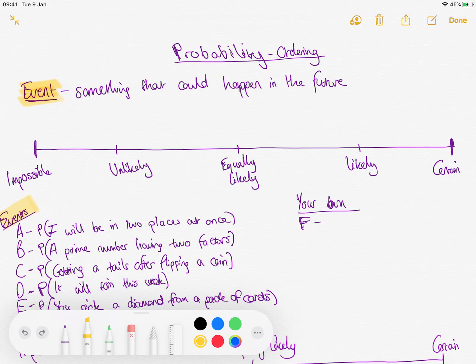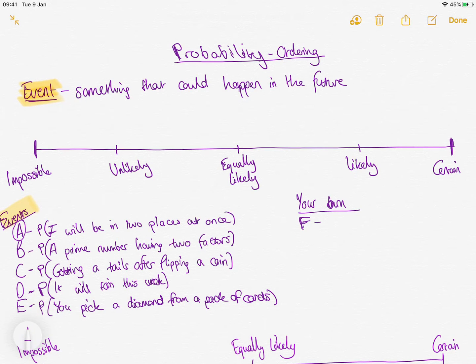So first off, event A, and this is my notation that I use, P brackets, I will be in two places at once. So that means the probability of me being in two places at once. That's the notation we use. P standing for probability, then this brackets is what event am I looking at. So probability I'll be in two places at once, and this is where I usually get loads of hands up and people say, oh, but what if, and people's imaginations run away with themselves.